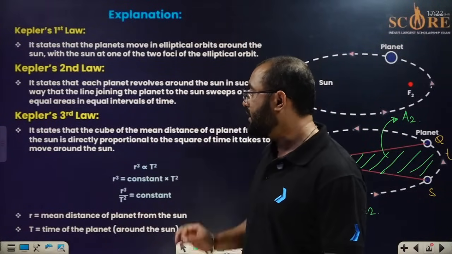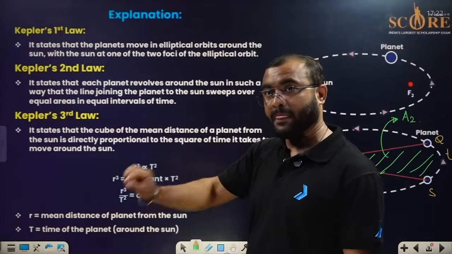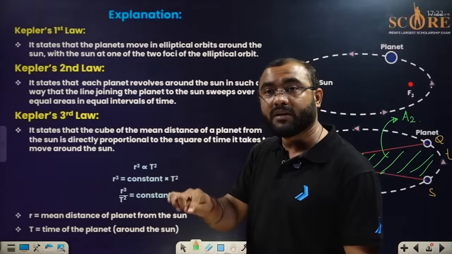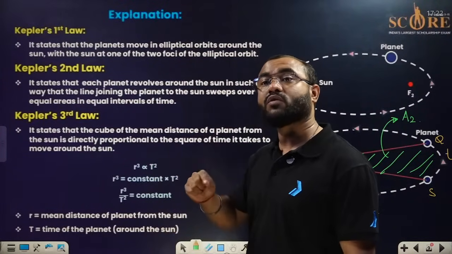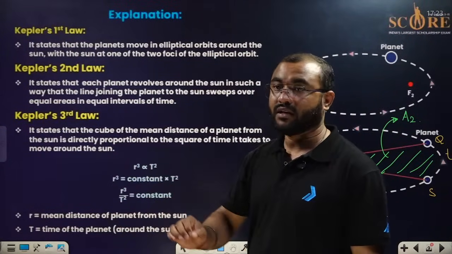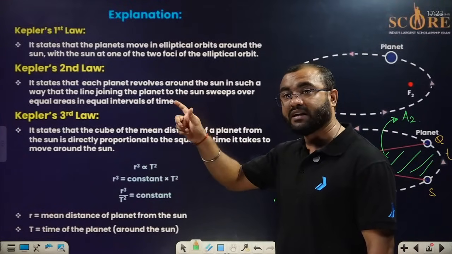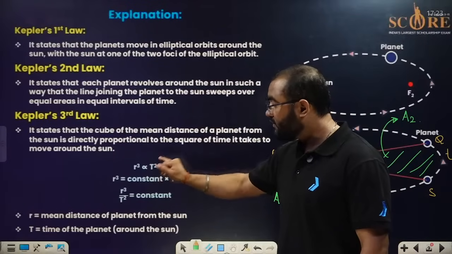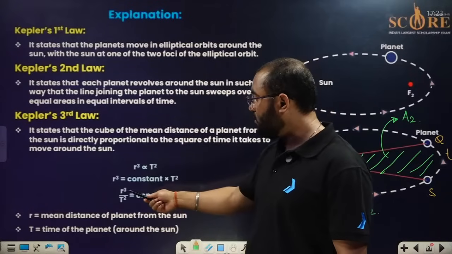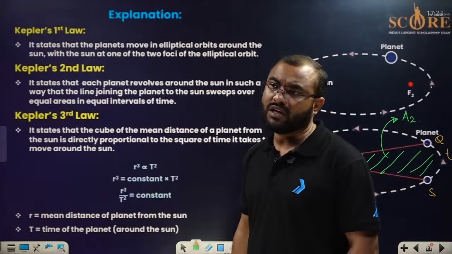What Kepler's third law says is that the cube of the mean distance of the planet from the sun is directly proportional to the square of the time it takes to move around the sun. That is, r cube is directly proportional to t square. What is r? That is the mean distance between the planet and the sun. And what is t? T is the time period, everyone, the time of one complete revolution. So we can write that r cube by t square is equal to a constant. Please do remember this, because there might be a question related to it.